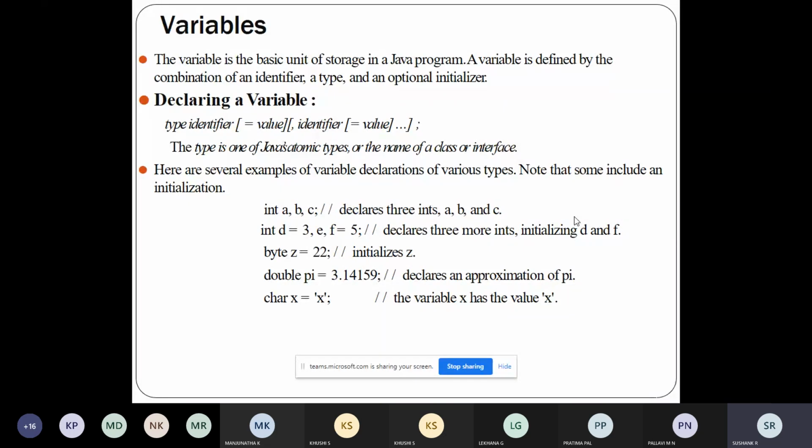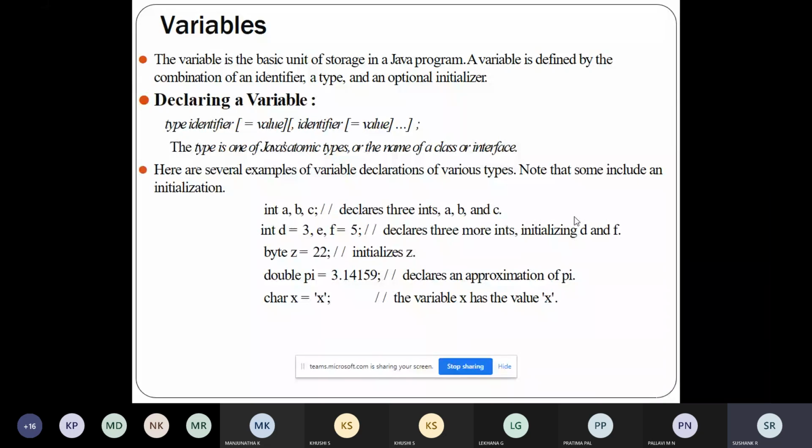For a variable you will give a name. What are the rules for naming a variable? The rules are the same. The rules which are applicable for naming identifiers are applicable for variables also. One general thing is that you cannot use a keyword as the variable name.